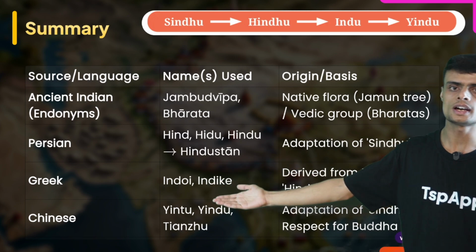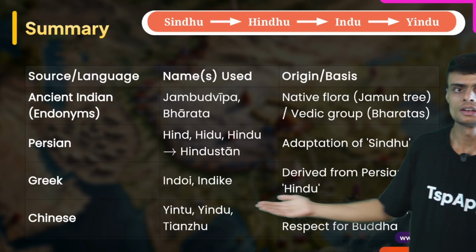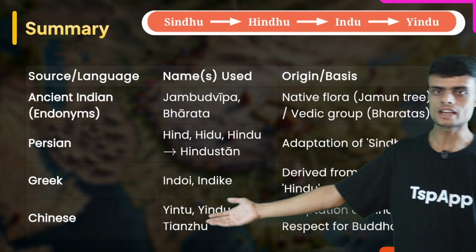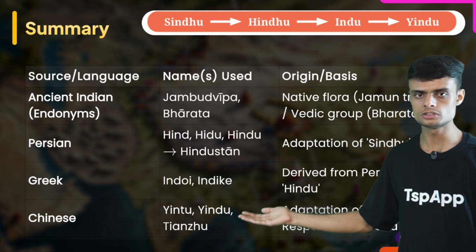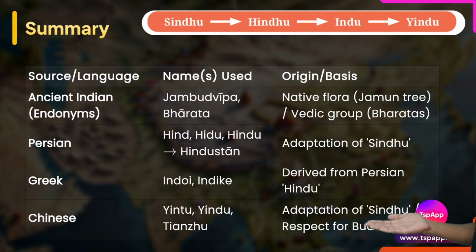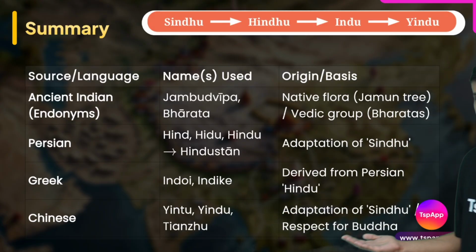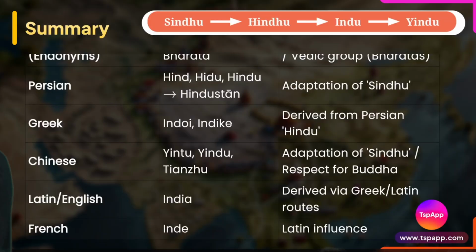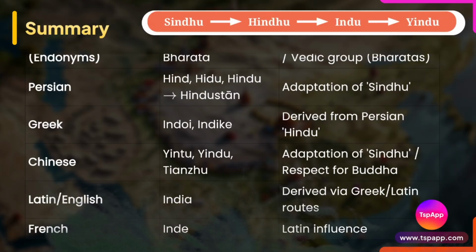Greeks called India as Indoi, Indique. It is derived from the Persian term Hindu. Then Chinese gave the name Yintu or Yindu, and Tianzu. Yintu is adopted from the term Sindhu, and Tianzu is adopted in respect of Buddha. After these, we have the Latin or English and the French.